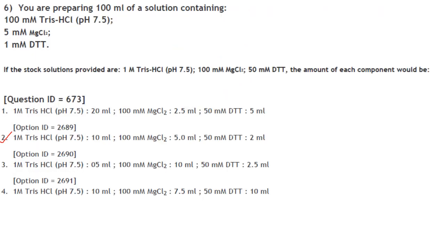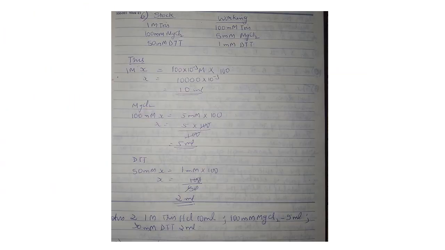Then next one. You are preparing 100 ml of a solution containing 100 millimolar Tris-HCl, 5 millimolar MgCl2, 1 millimolar DTT. If the stock solutions provided are 1 molar Tris-HCl, 100 millimolar MgCl2, 50 millimolar DTT, the amount of each component would be. So the answer here is option 2. I have done the calculation in the next slide. These are the stock concentrations, and these are the working concentrations. Now for Tris, you need 1 molar stock. How much do you have to take?